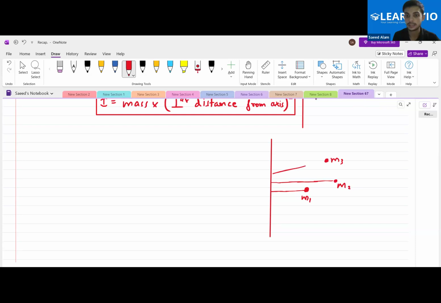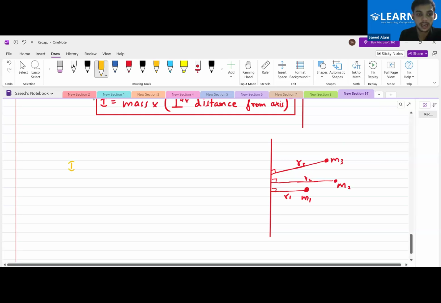Let's say this is somewhat inside the point, so imagine it in the 3D figure. This M3 is somewhat embedded in our screen, away from us, so that's why it is looking like this. Let me give them R1, R2, R3. Then what will be the moment of inertia here? I equals to, yes, anyone?